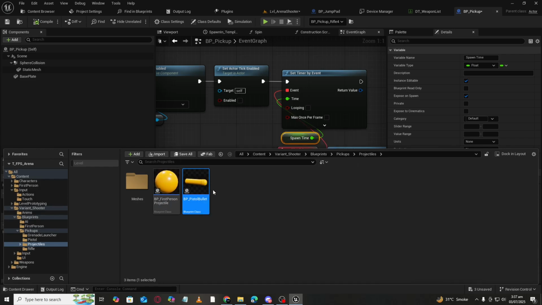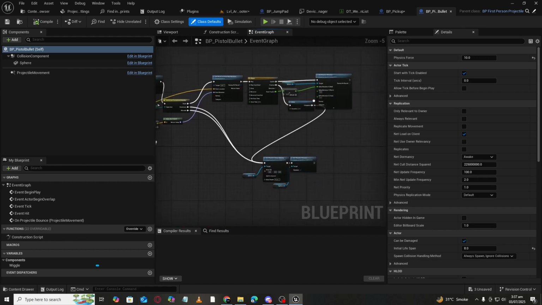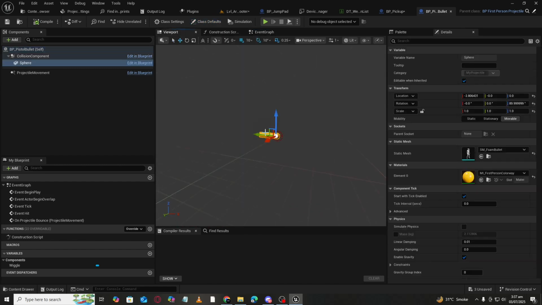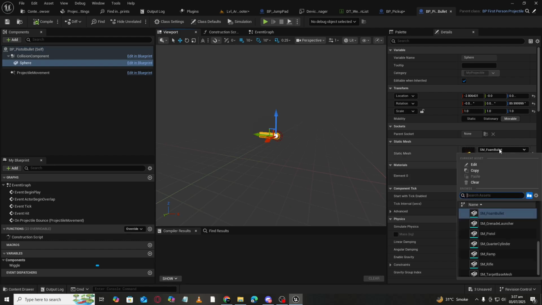And you can simply click here, and we have a little logic here, and you can change it to whatever mesh you want.